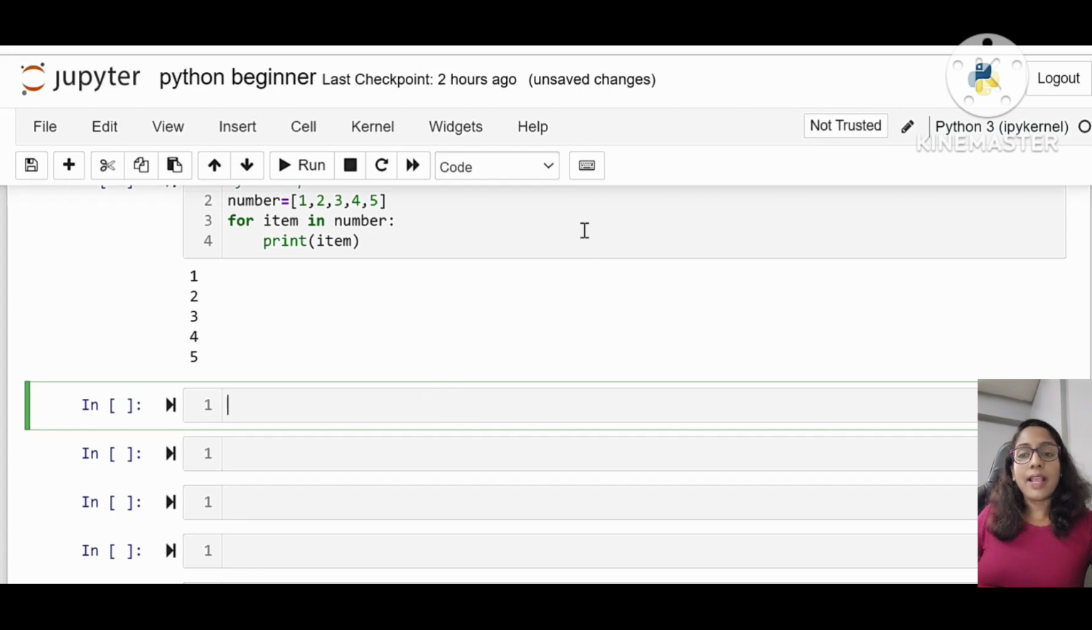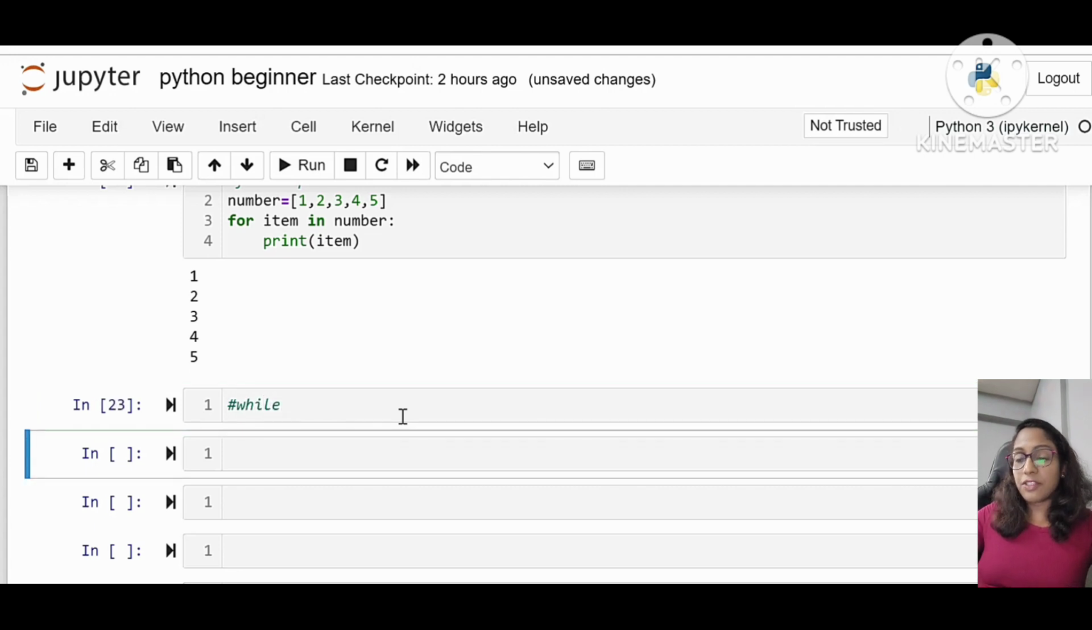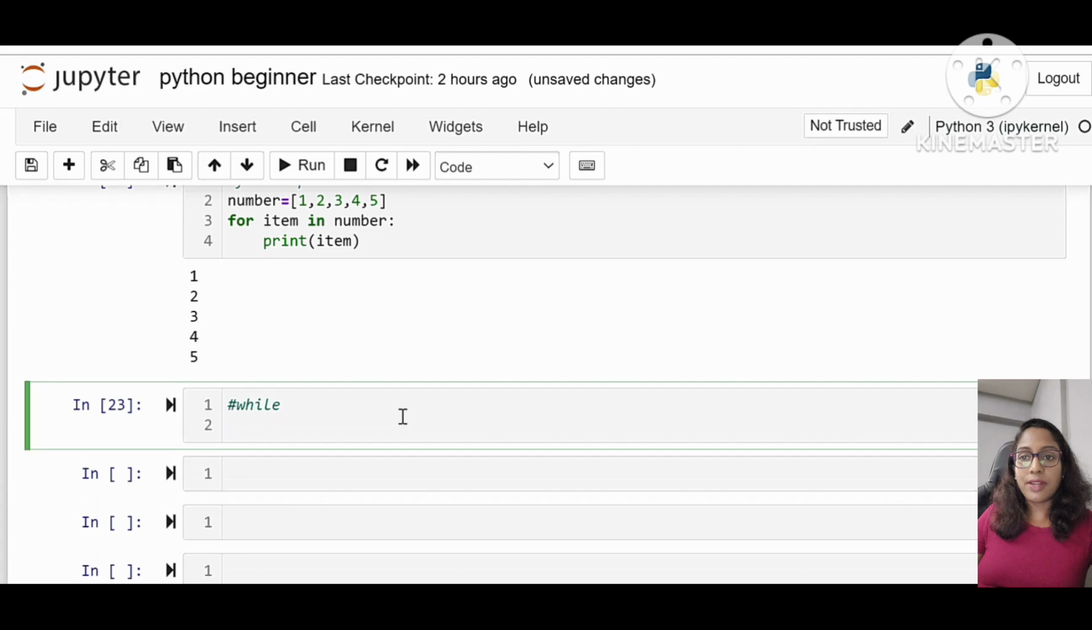Also, I haven't explained how we are running this code in Python. In Jupyter Notebook, just press Shift Enter to run the code, or you can run it from here. Either way will work. In PyCharm also there is a run button, which you click and this line of code will be executed. So next is while.